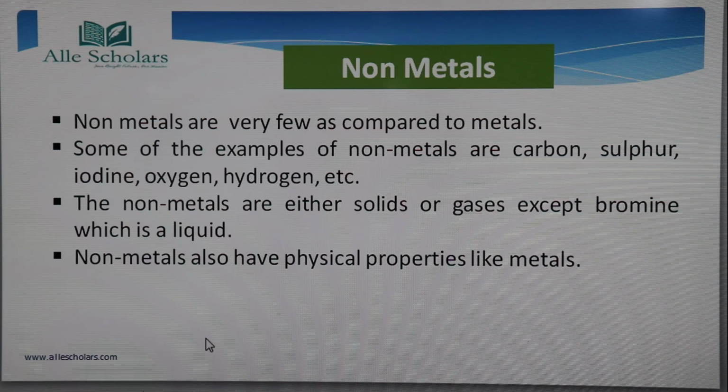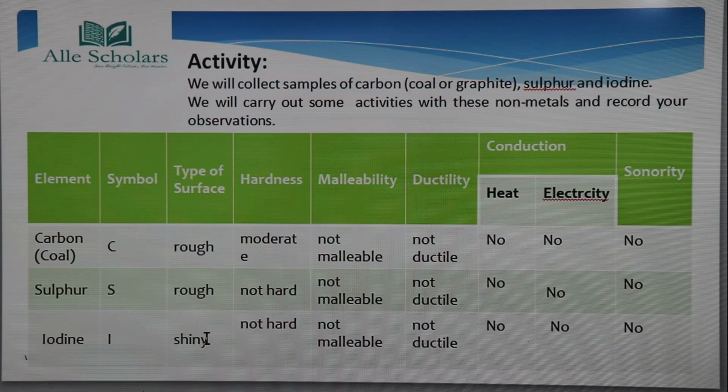So non-metals also have physical properties like metals. Now we will see what are the physical properties of a non-metal. Okay? So here is an activity we will be doing. We will collect samples of carbon, either coal or graphite, sulfur and iodine. We will carry out some activities with these non-metals and record their observations. Now what we have to see is what are the properties of these non-metals. Okay, so we are taking carbon, sulfur.